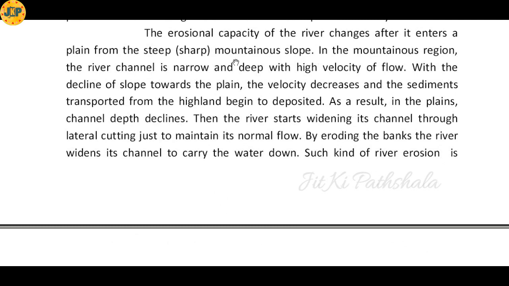The erosional capacity of the river changes after it enters a plain from the steep mountainous slope. So the speed or the intensity of the river water decreases as soon as the river enters a plain area from a mountainous slope. We have already discussed this one. The intensity of river water is generally high in the mountainous region, but as soon as the river enters a plain area, the intensity or the speed of the river water decreases.